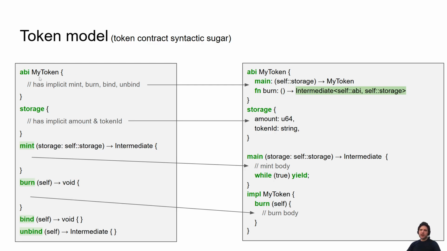So let's look at this in practice. We have an API for our token, the storage for our token, the mint for our token, the burn for our token, the bind, and the unbind. And the left-hand side is just syntactic sugar for something that looks something like this on the right-hand side.